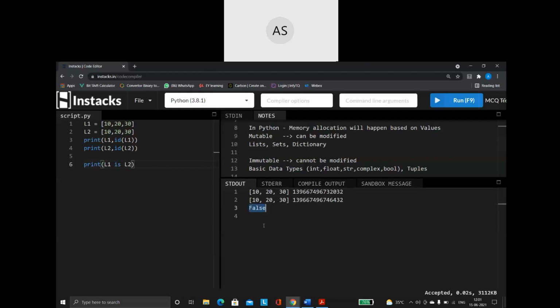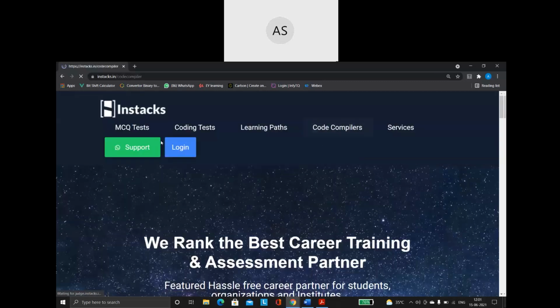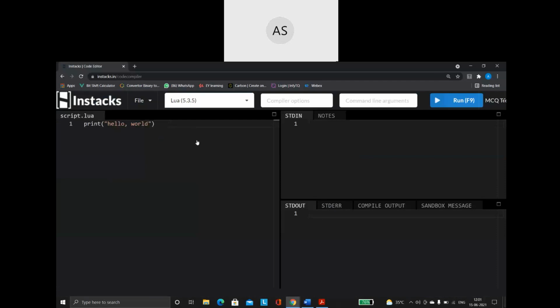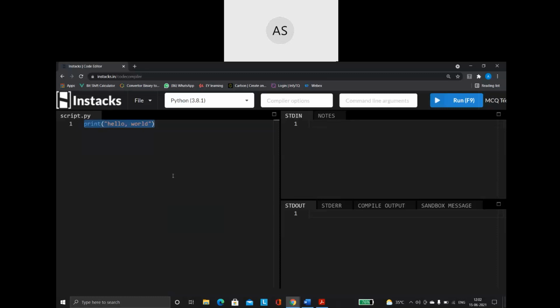It says false. Why is it false? Both the values are same. If the memory location is going to happen based on values, then it should create one memory address, and inside that memory address, the details should have been there. So why is it not there? That is the question we have to be asking.